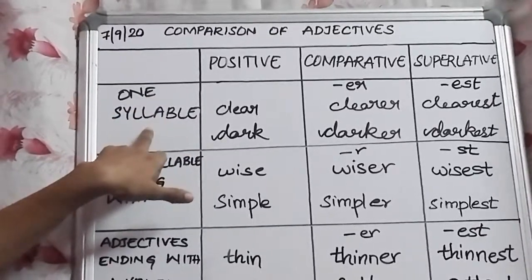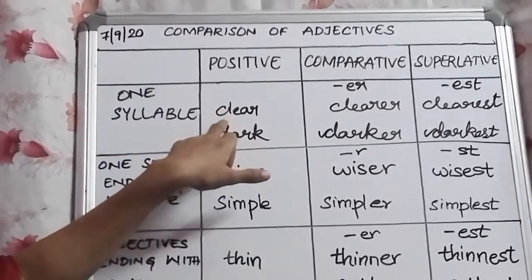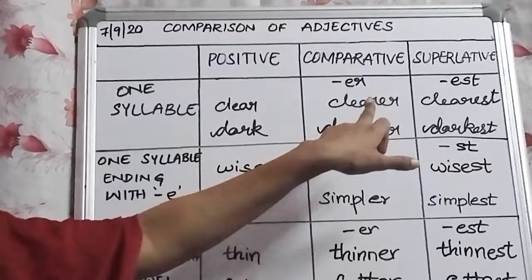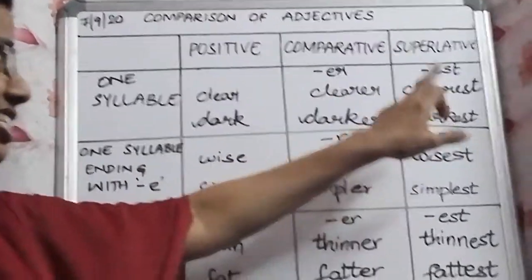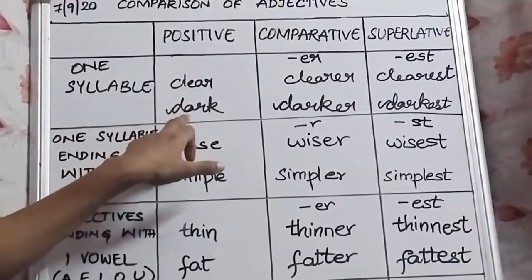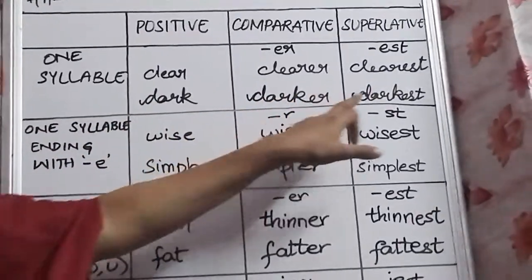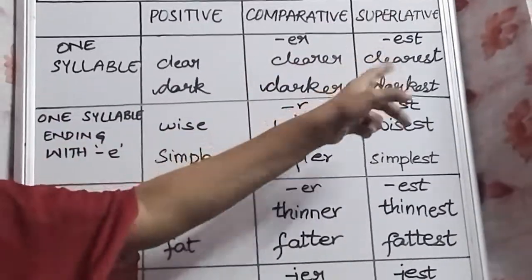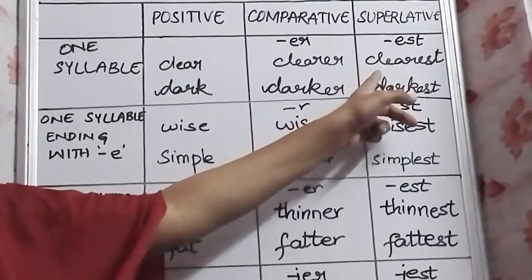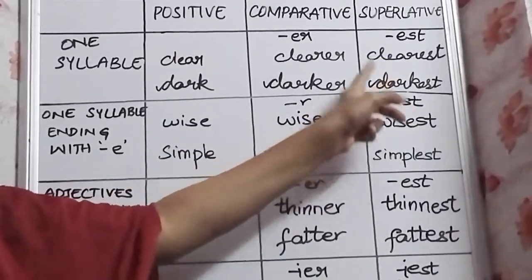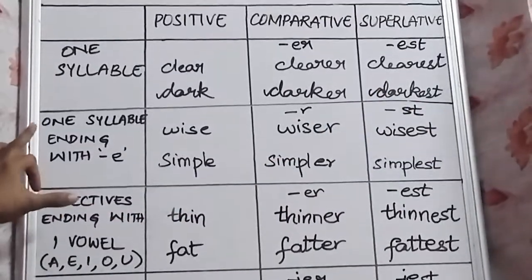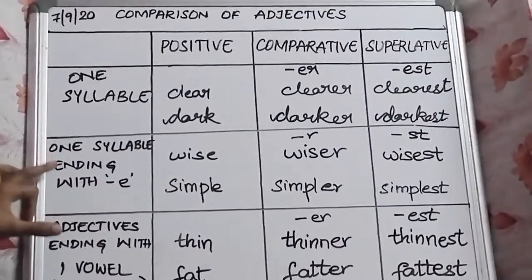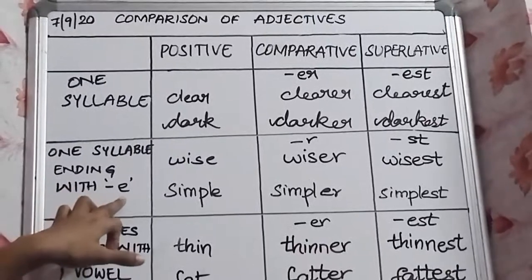One syllable. Words like clear: it is changed to clearer in comparative and clearest in superlative. Dark is changed to darker and darkest in the superlative. Whenever we are using the superlative form, we say the clearest, the darkest, that is the way we use. Then the words with one syllable ending with E.